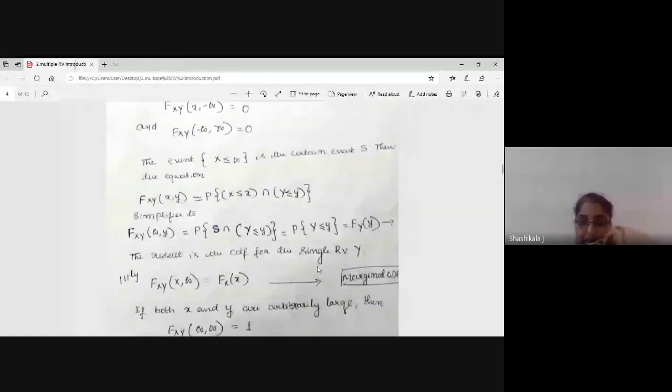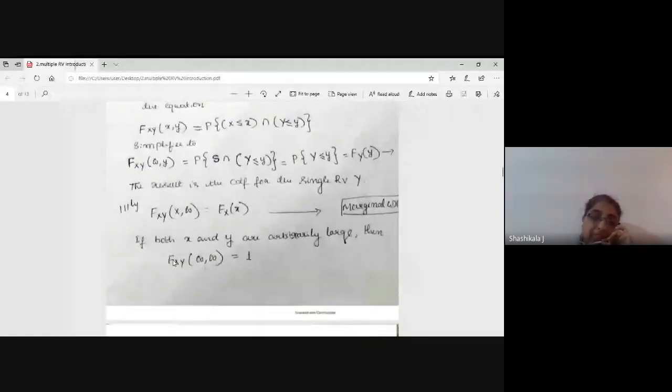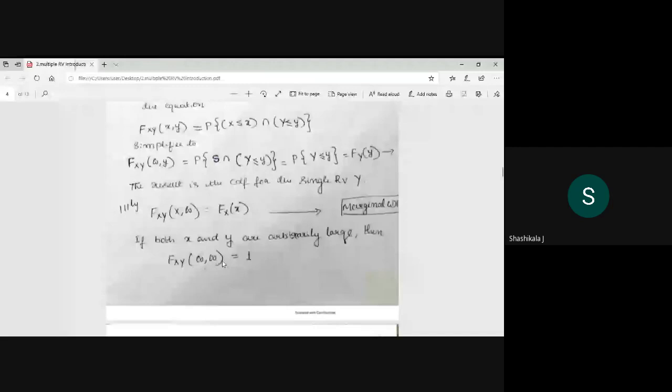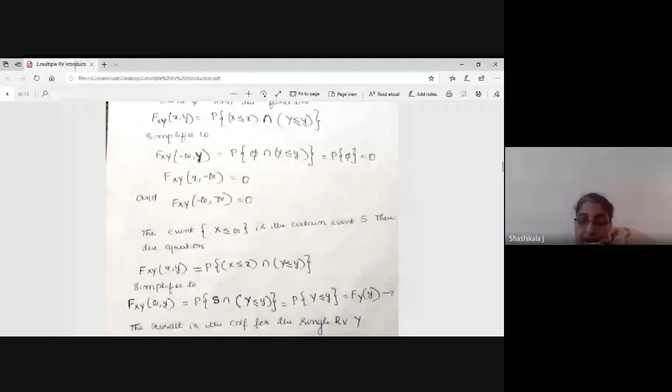Okay, this and this. And if both are very, very large, for example both are infinite, then it is equal to 1. It is like the full area under the PDF. Similarly, if it is all variables, then it will be equal to 1. Okay, I hope you have understood what the bivariate CDF is.